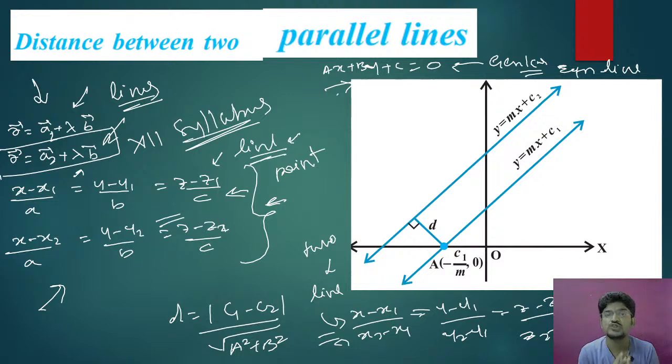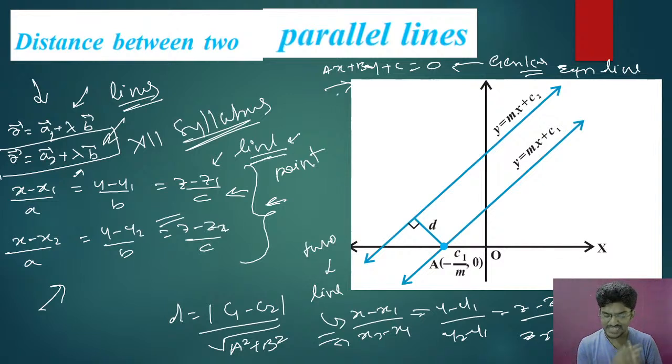So first you must know what the general equation of line is, that we have learnt in this class. The general equation of line is ax plus by plus c equal to 0. That is your general equation of line. And the same line in the 12th class you are also going to learn, that is x minus x1 by a, y minus y1 by b, z minus z1 by c.